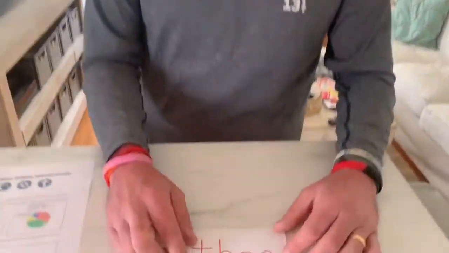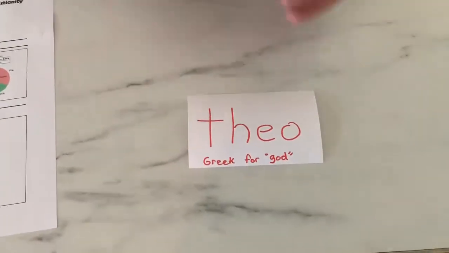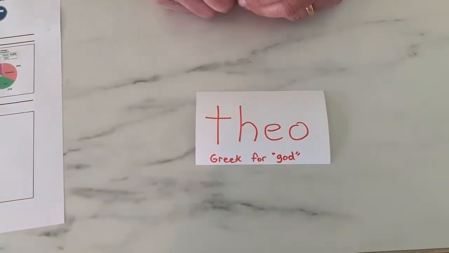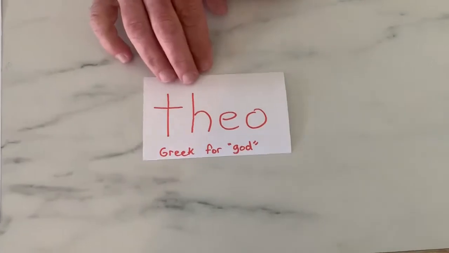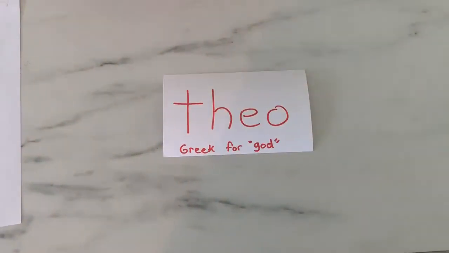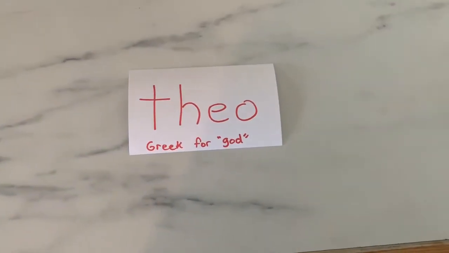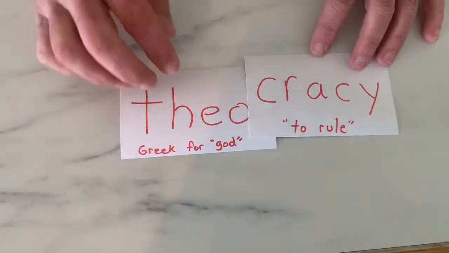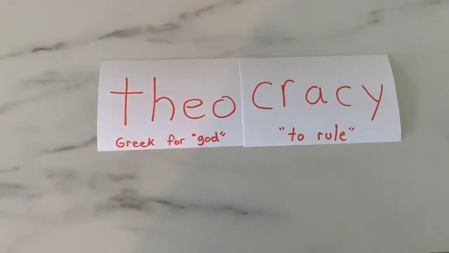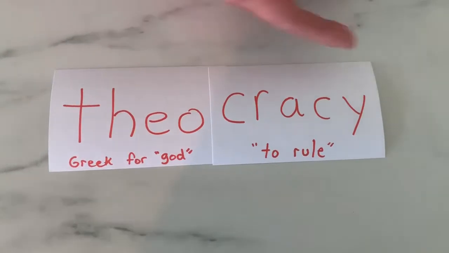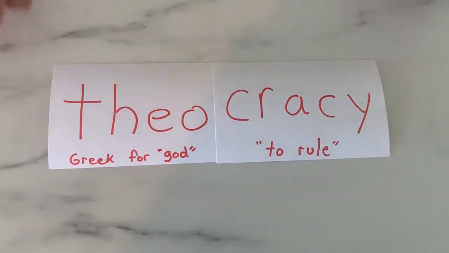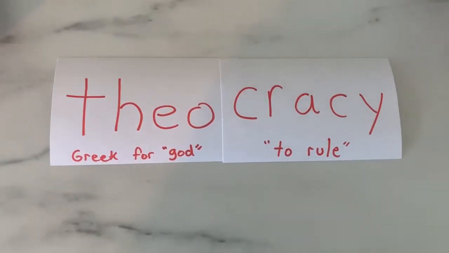theo. Theo is a Greek word for God. This is a word that we've already talked about this year, and this will be our root word, and we can add things to it. For example, here's a word that we learned earlier this year, theocracy. The suffix kracy is to rule. So theocracy would literally mean God rules.